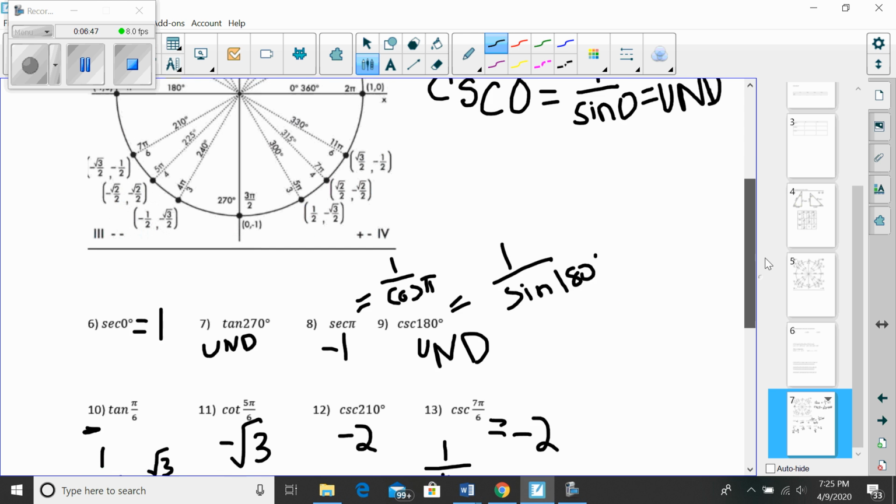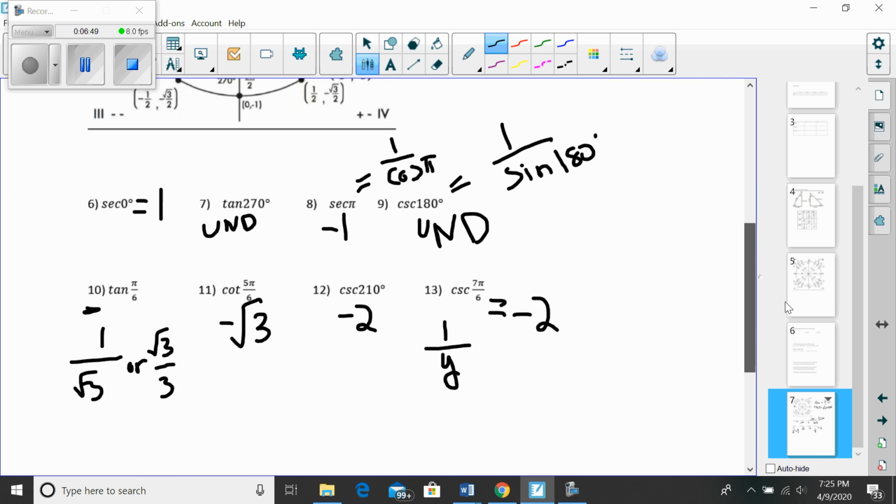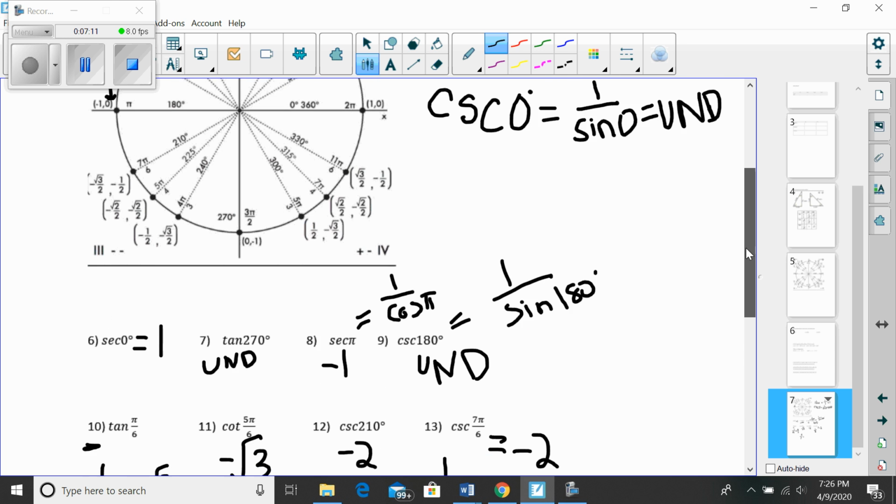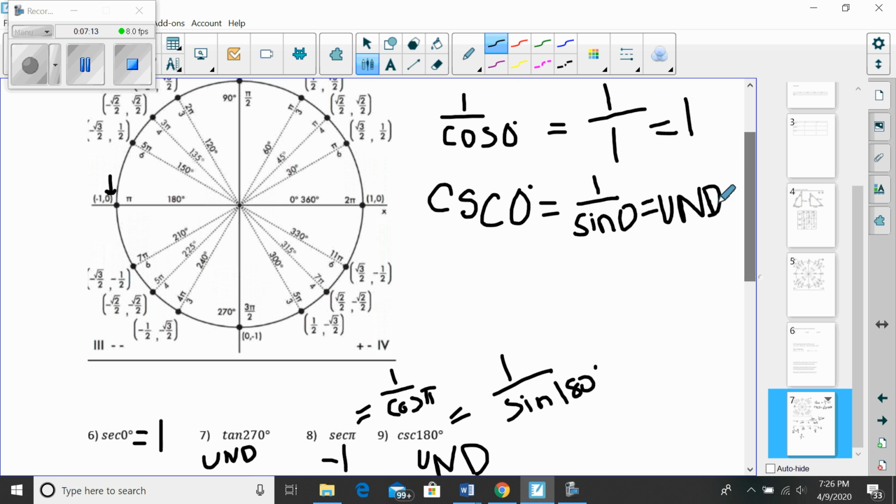All right, now for cotangent. If tangent is y over x, cotangent is x over y. So cotangent is cosine over sine. So what I have to do is go to 5 pi over 6, so that's right here.